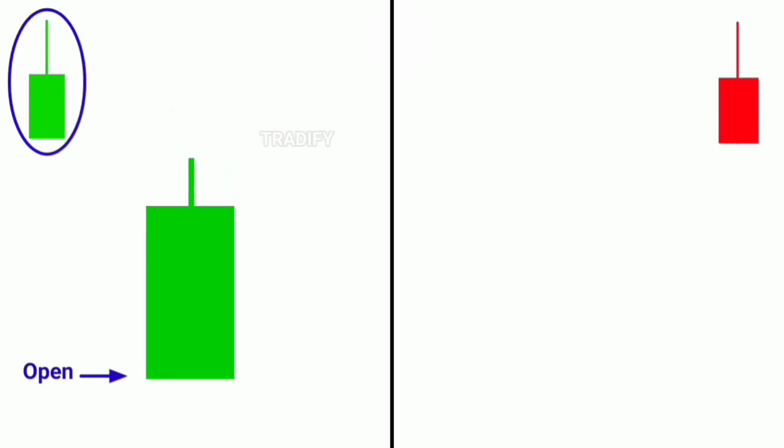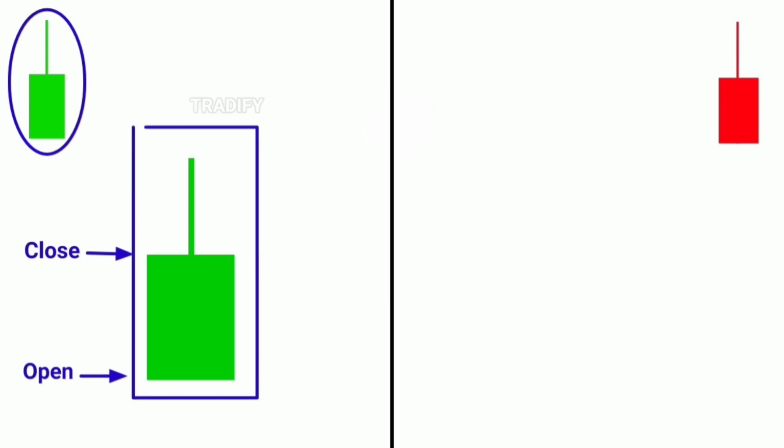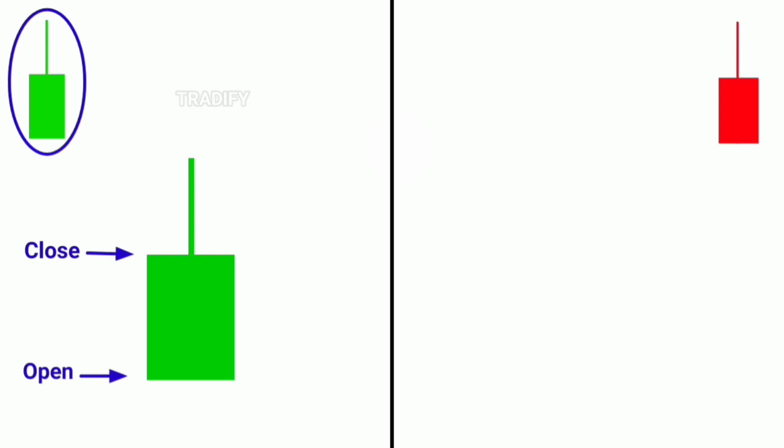When the price comes down from here, buyers do not let the price go much lower and bring the price to a level that is halfway from where they took it up. At this point, the price closes, and the candle forms in such a way that its upper wick is nearly equal to the candle's body, and there is no lower wick in this candle. When this candle forms on the chart, it tells us that at this time the price is neither under the control of buyers nor sellers.